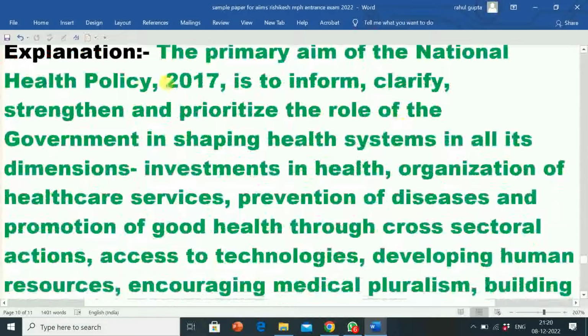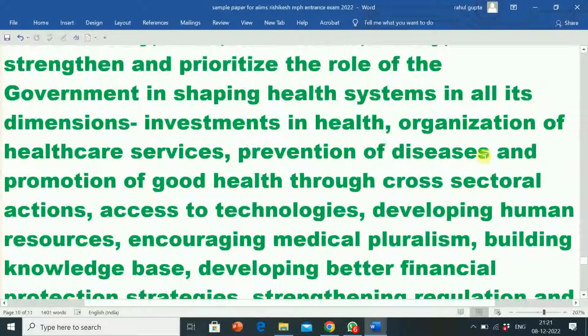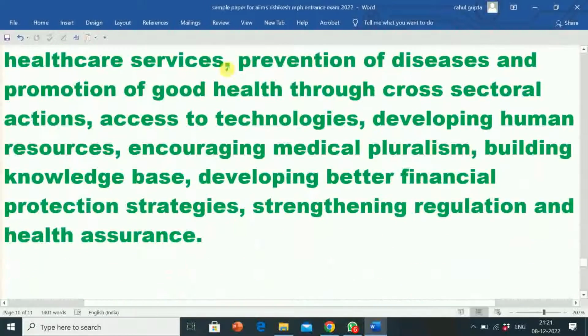The primary aim of the National Health Policy 2017 is to inform, clarify, strengthen and prioritize the role of the government in shaping health systems in all its dimensions: investment in health, organization of healthcare services, prevention of disease and promotion of good health through cross-sectoral actions, access to technologies, developing human resources, encouraging medical pluralism, building knowledge base, developing better financial protection strategies, strengthening regulation and health assurance.